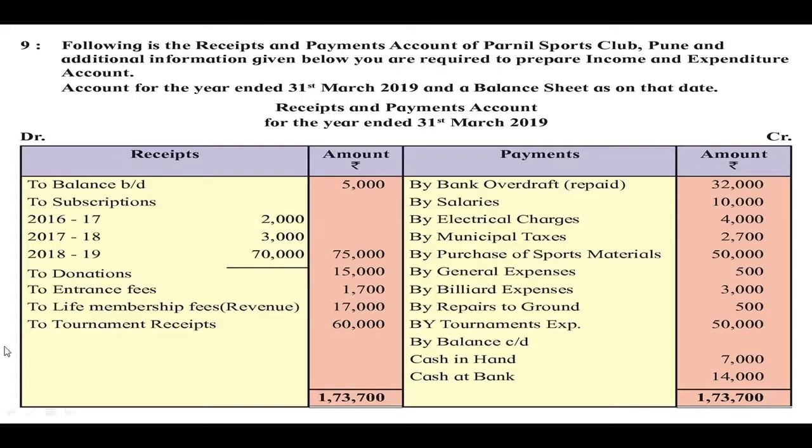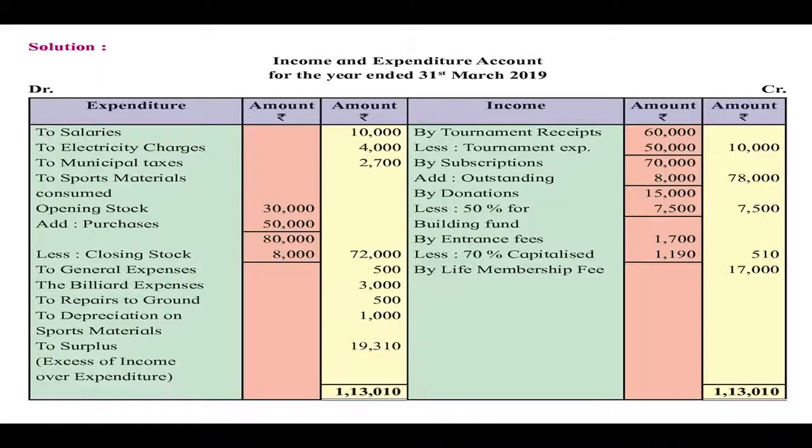Then life membership fees revenue. When it is revenue, it is to be recorded in the income and expenditure account. So here life membership fees is recorded 17,000. Since there is no adjustment, the total full amount we have to record.